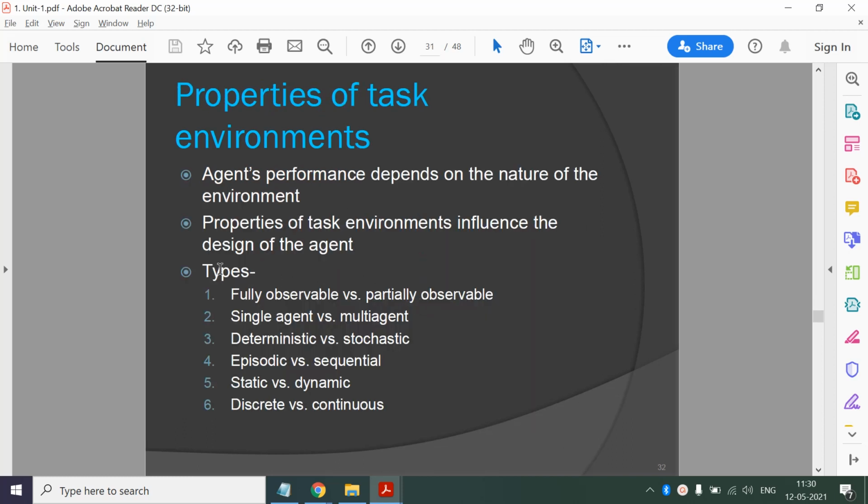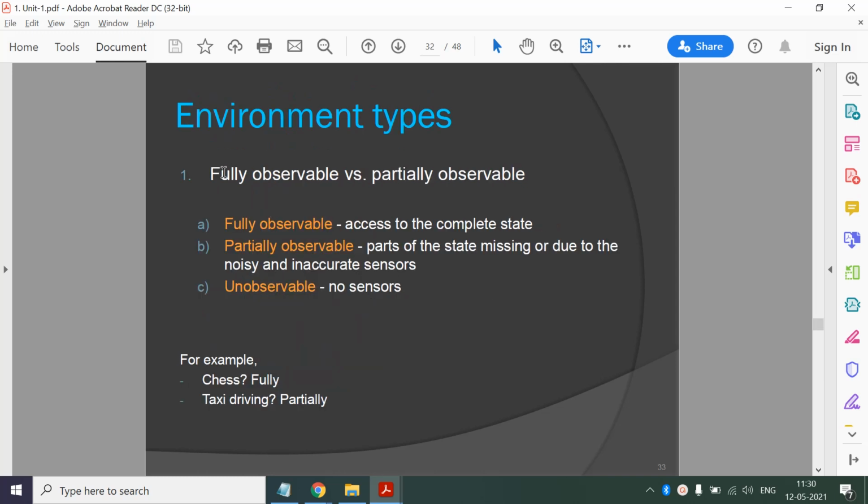And then we have seen different types of environment. Okay, so let us see one by one. First one is fully observable environment versus partially observable environment. Now if the sensor of the agent gives full access to the complete state of the environment, then we can say that our environment is fully observable. So we have watch over all the aspects of the environment. And partially observable means some part of the state is missing.